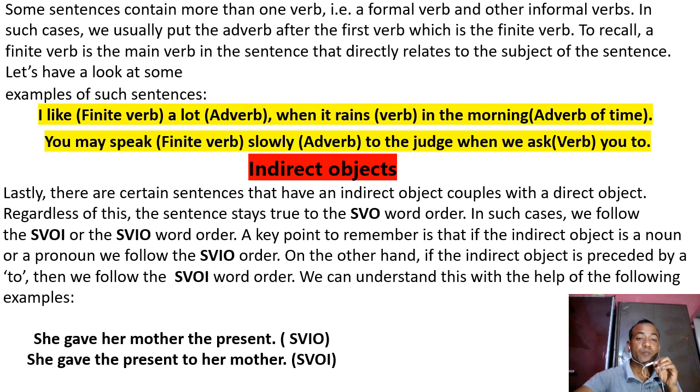She gave her mother the present. Here, she is the subject, gave is the verb, her mother is the indirect object, and the present is the object. And next, she gave the present to her mother. Here, since there is to, you will use the SVOI order.